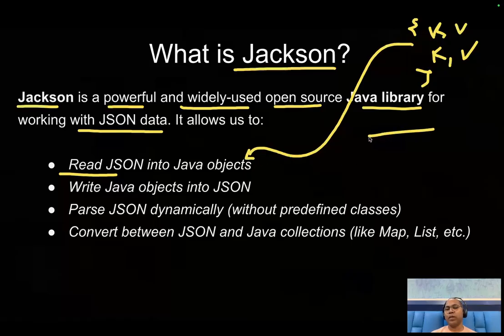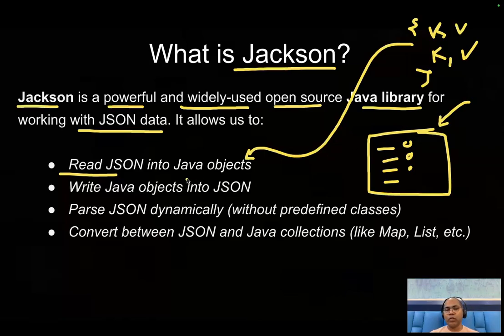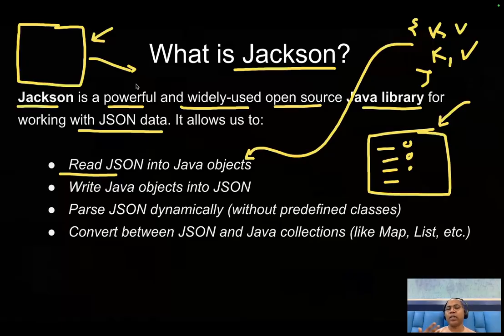The applications we are working on work with Java objects. A Java object has methods, attributes, and functions, because Java is an object-oriented programming language. Generally, a JSON file can be read as a string, but it is very hard to work with a string. As Java developers in a Java program, we use objects, so we represent the data in the form of objects. This library helps us read the JSON file and convert it to a Java object.